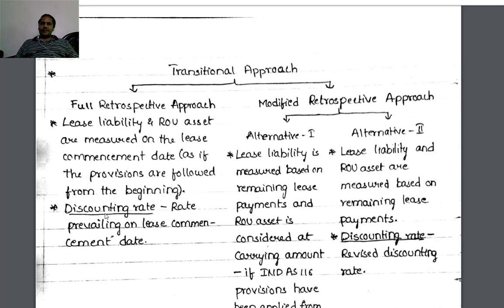Discounting rate: hyphen, rate prevailing on lease commencement date.